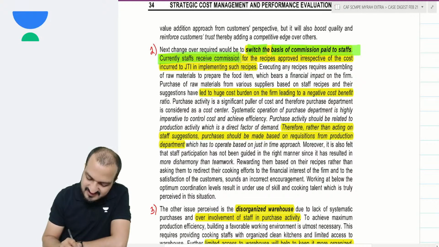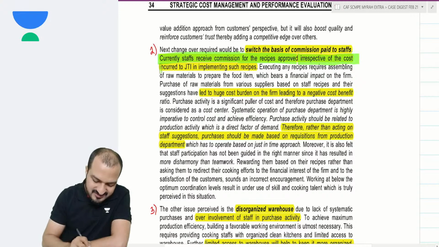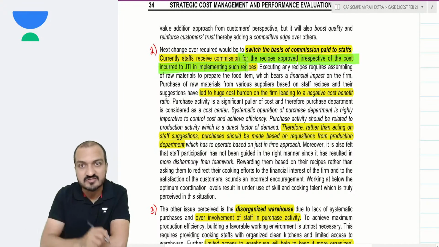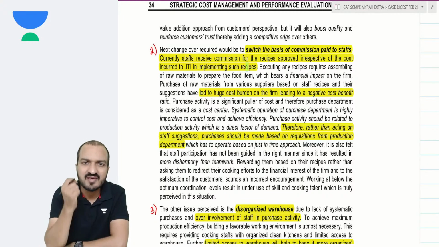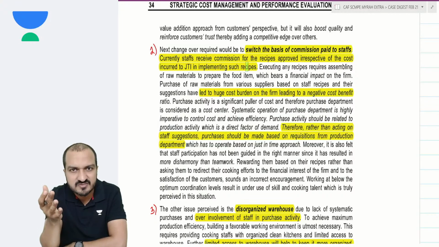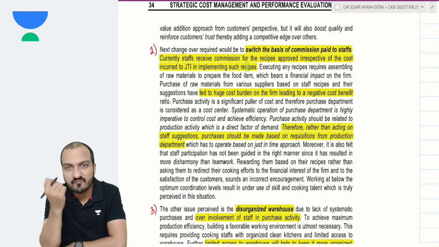Currently the staff receives commissions for recipes approved irrespective of the cost incurred in implementing such recipes. Even though the recipe is good, even though the food item seems to be good, what if the cost of making that item turns out to be very expensive? Then that recipe is of no use.